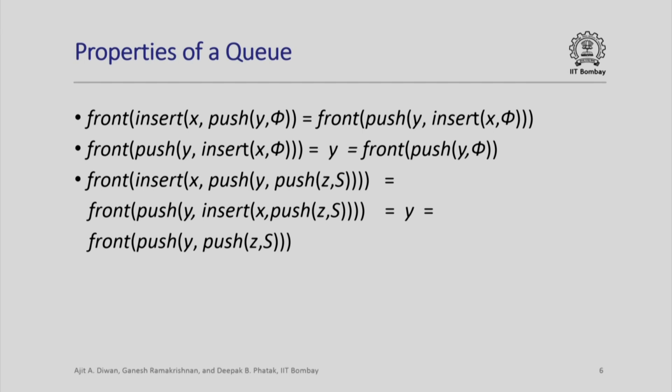The front of this is always y by definition, and this is also equal to the front of the queue obtained by pushing y in push z comma s. So again, this equality holds for queues of size greater than or equal to 2. In this case we do not really need the induction hypothesis, but directly we can show that the front remains the same for both queues. But you need to do it for the base case as well as for queues of larger length.